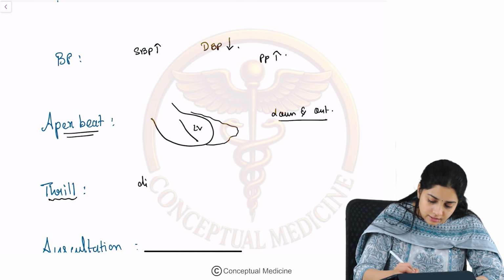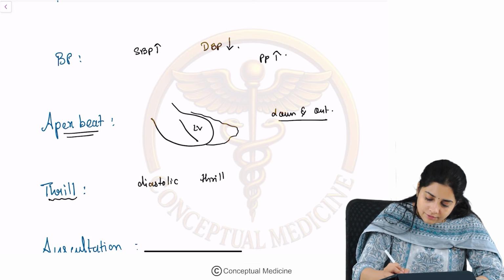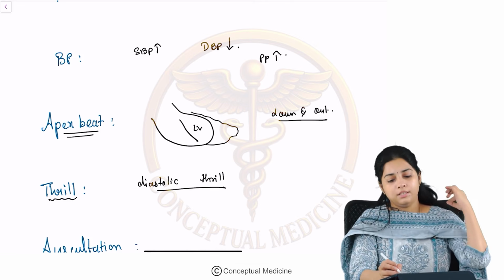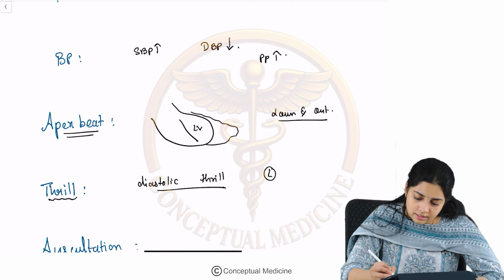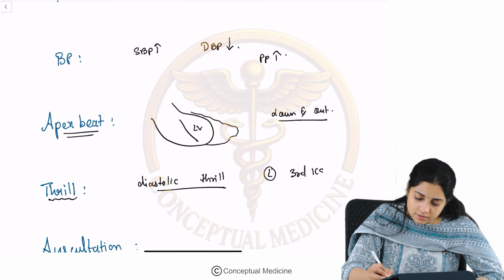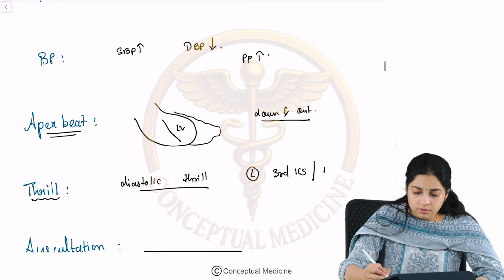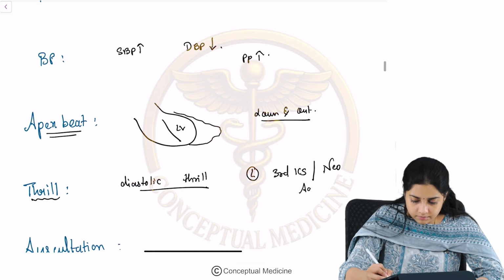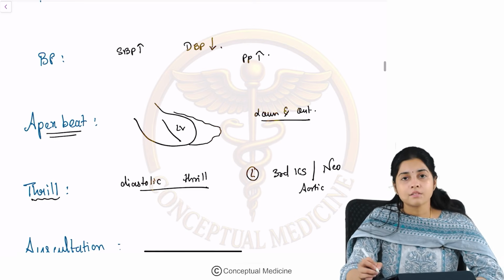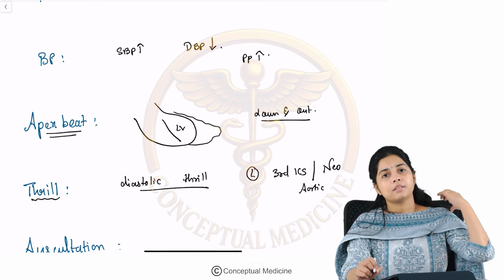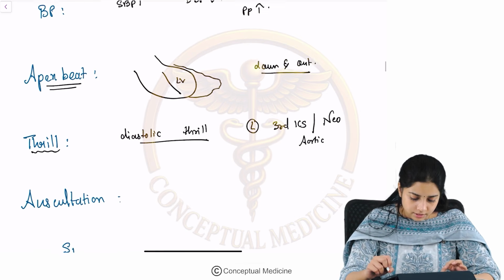You can find a diastolic thrill, and this thrill is heard in the left third intercostal space or the neo-aortic area. Left third intercostal space or the neo-aortic area is where you find this diastolic thrill.